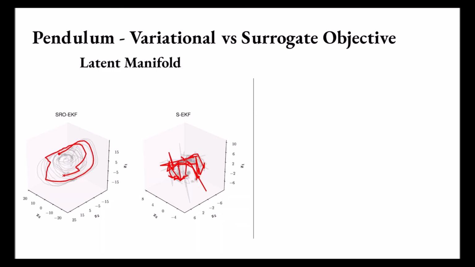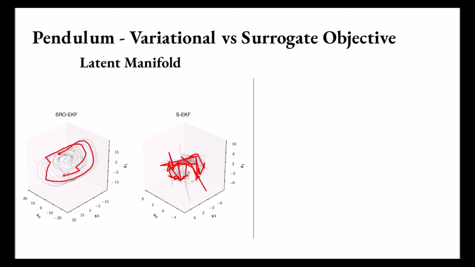We further explore the use of RO by ablating on the pendulum system and evaluating prediction quality. Shown are two latent manifolds from the Kalman smoothers, the left with RO and the right without. The RO manifold's shape suggests that the latent space encodes angular information. The other manifold is unstructured and the trajectories are much noisier.